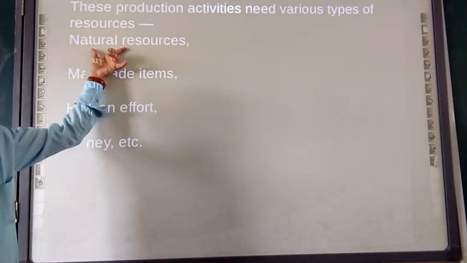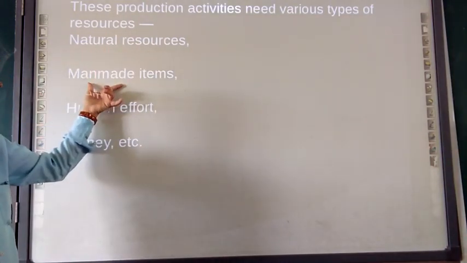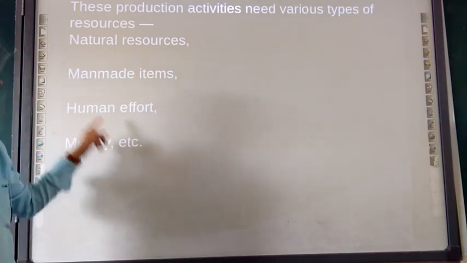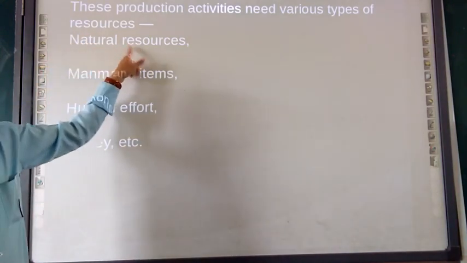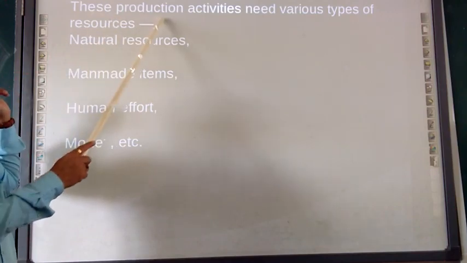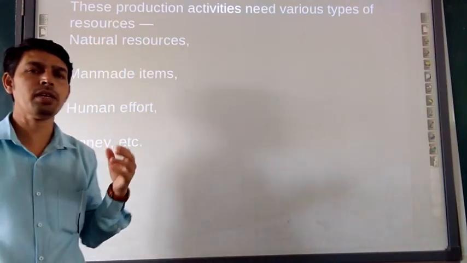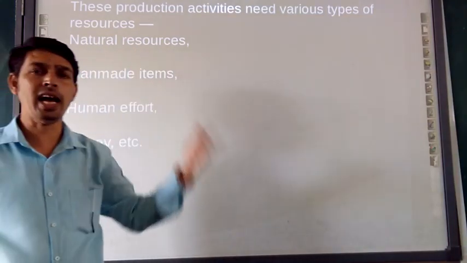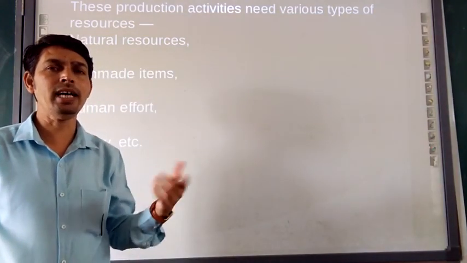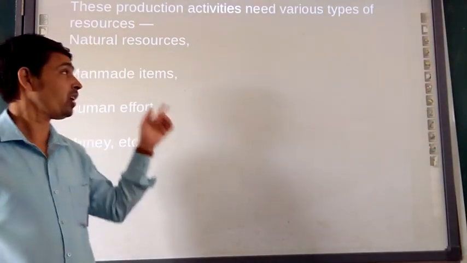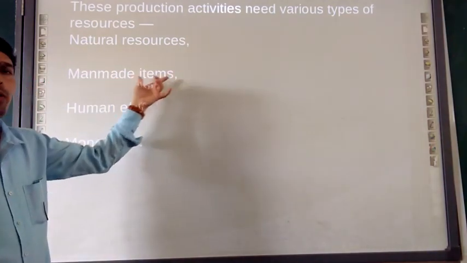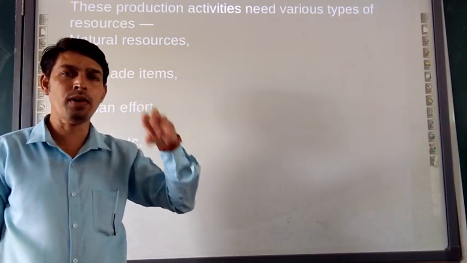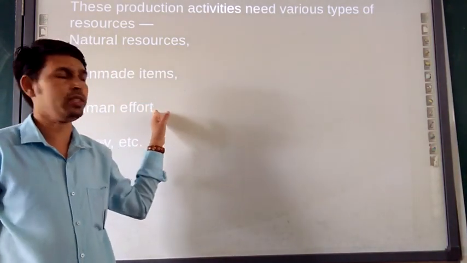First, natural resources, man-made items, human effort and money. First, natural resources. If they want to do production activities, suppose they want to do farming, they require natural resources like a piece of land and water resources. Like that, for the man-made item, for any small scale industry, they want a little establishment of a firm, then they can start that particular thing.